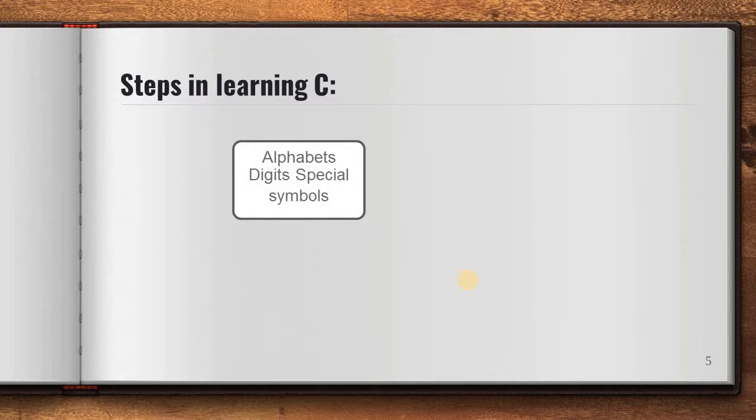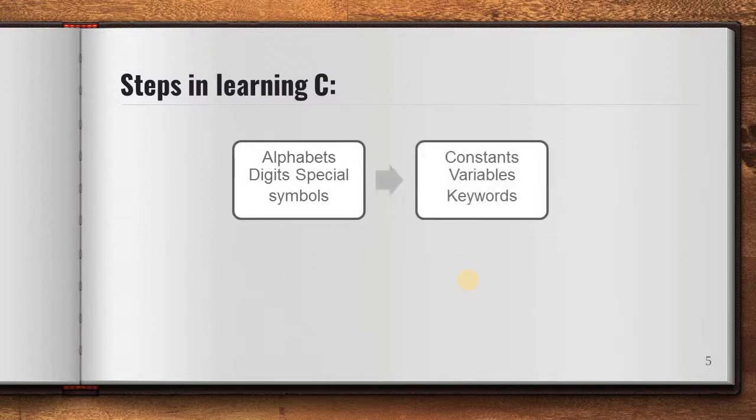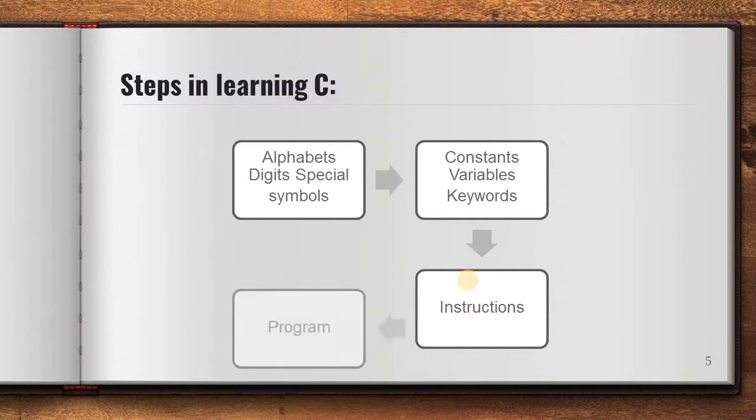Steps in learning C. The first thing you will learn about is special symbols, alphabets, and digits. Then you will learn about constants, variables, and keywords. Then what are instructions? If you learn these three things, then you will be able to build your own C program.